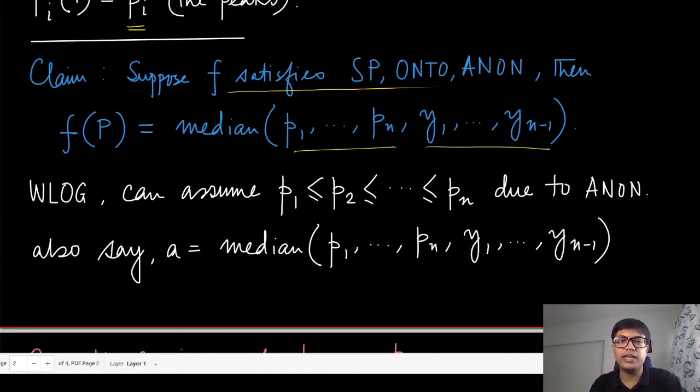And again, we can assume without loss of generality because of this property of anonymity. It does not really matter who has which peak. So we can, without loss of generality, consider the natural ordering of these agents to be in the increasing order of their peaks. This increasing order is with respect to that common ordering over all these alternatives. Let us also define A to be an outcome which is a median of all these agent peaks and also the phantom peaks. We'll essentially have to show that this is equal to f of p.